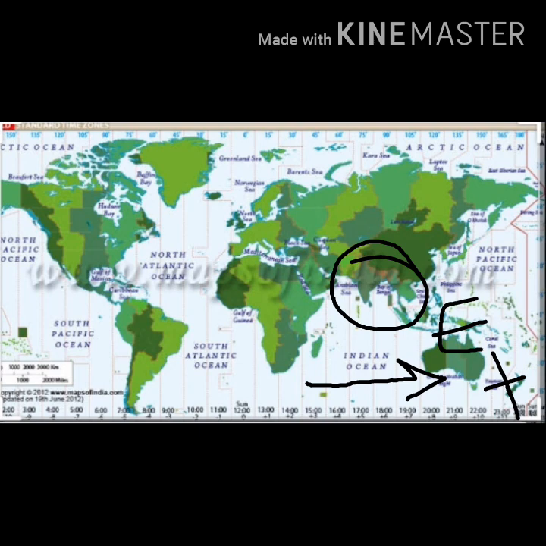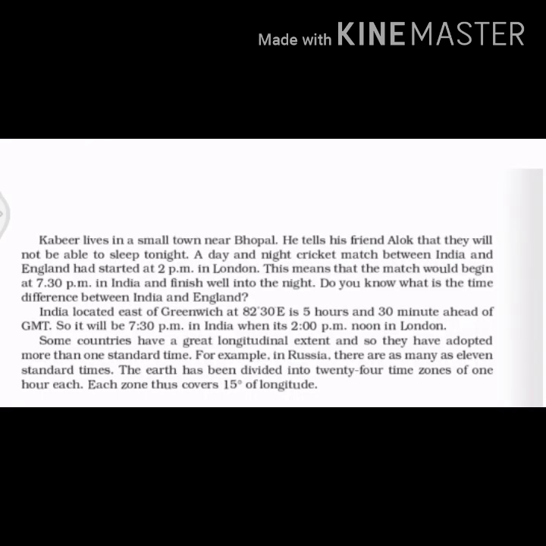Some countries have great longitudinal extent and they have adopted more than one standard time. In India, we have only one standard time, but some countries are huge, so they have more than one standard time. For example, in Russia, there are as many as 11 standard times, because it's a huge country, right?